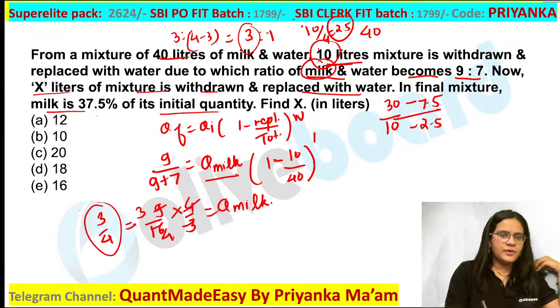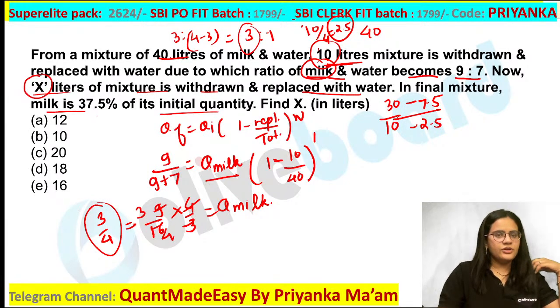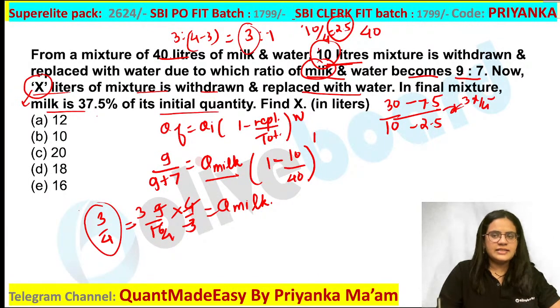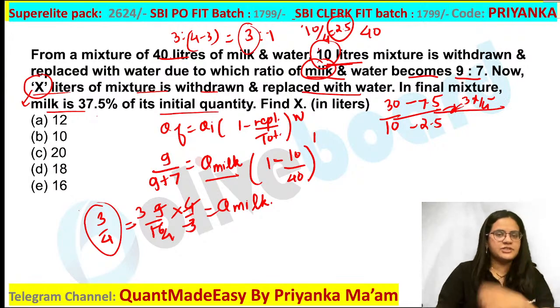Now what is given in your question? You are still removing X liters of the mixture here. Now when I am removing the X liters of the mixture here, as I told you, this is going to be 3x by 4 of the milk. Are you guys getting this? You are going to remove 3x by 4 of the milk.